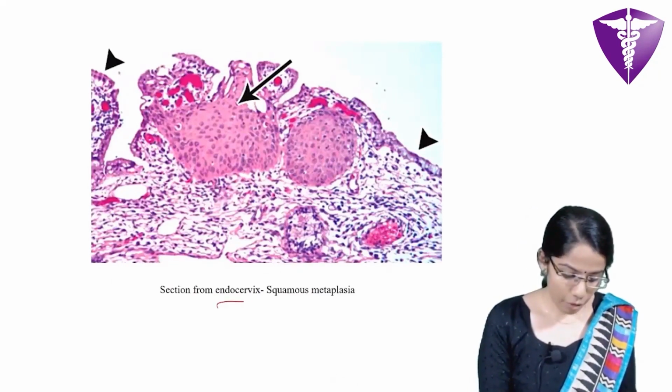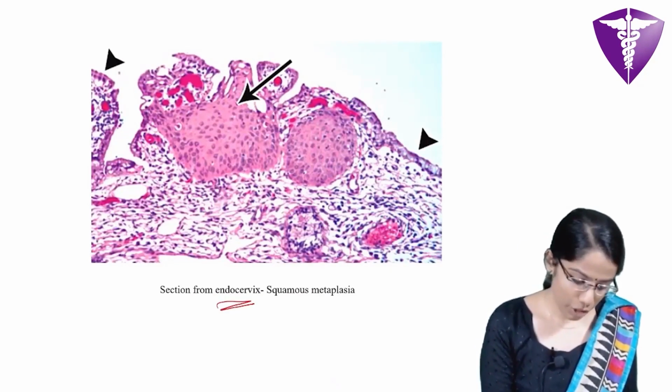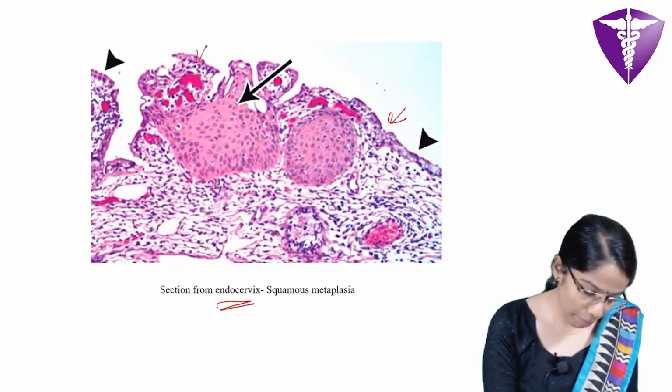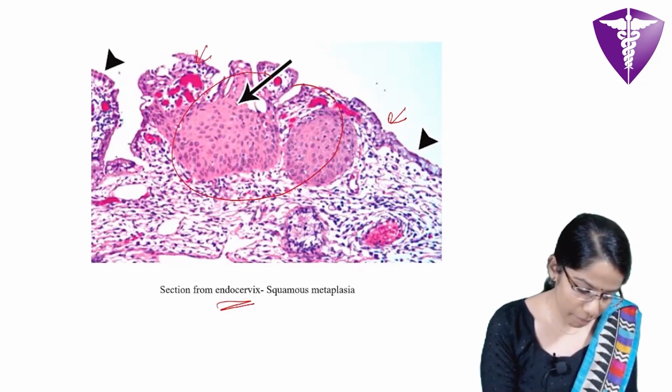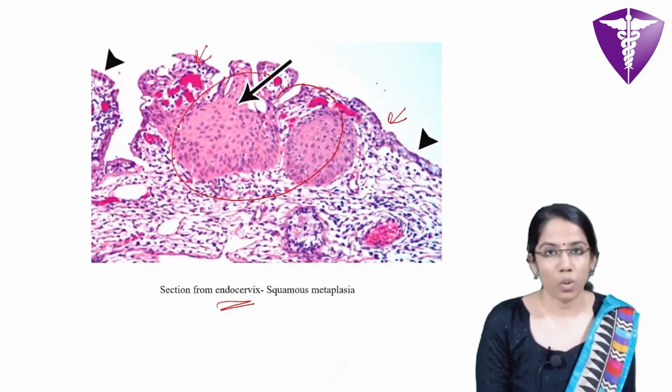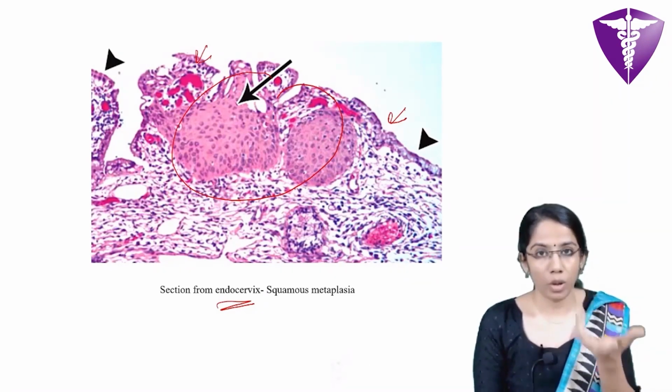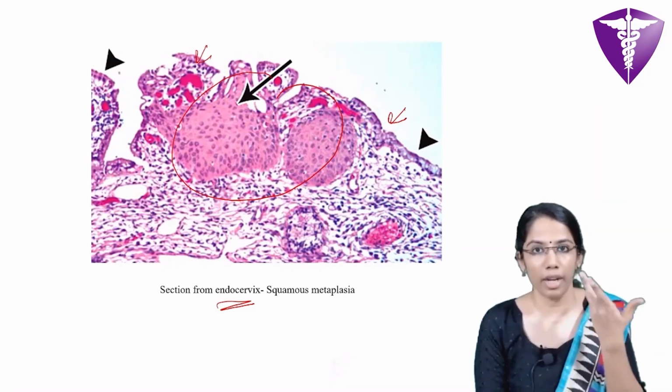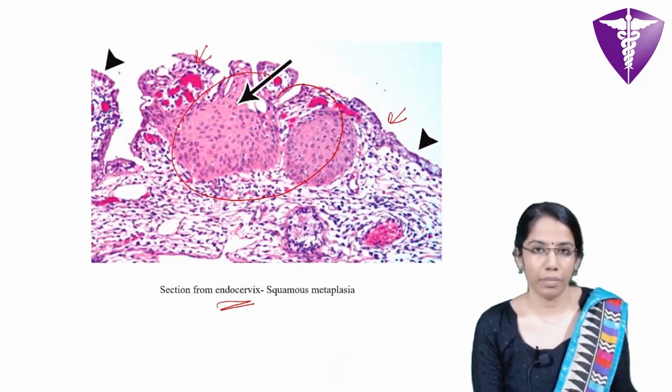And this is a section from the endocervix, in which here you can see the columnar epithelium, and here it is replaced by the stratified squamous epithelium. So in the endocervix also, due to the irritation, there can occur squamous metaplasia.